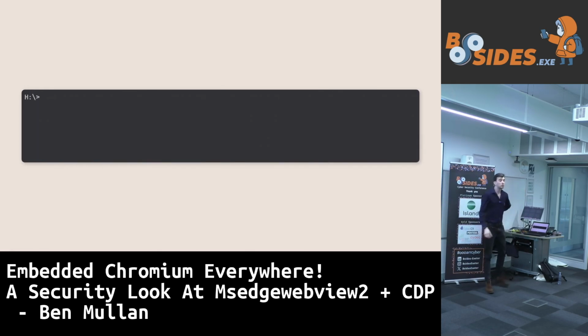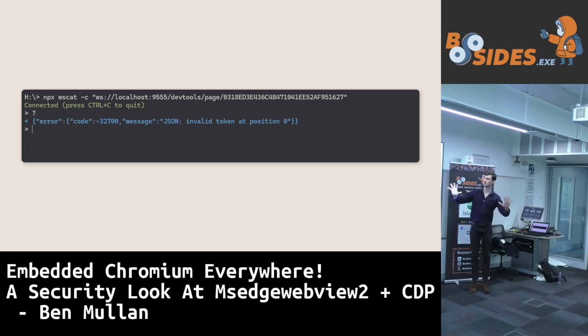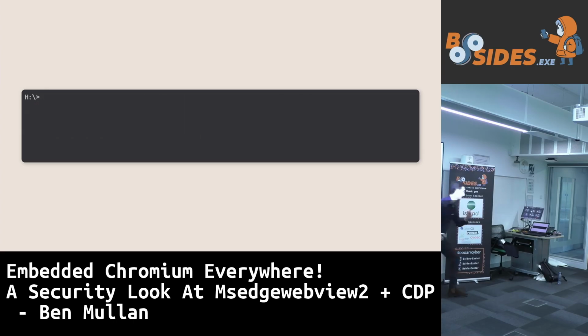If we then take a simple WebSocket client, a little bit like Telnet or SSH, this is just a text-based back and forth, and we say, npx WizCAD, that's just the name of my WebSocket client, -c connect to that endpoint. We took a Chromium image, we told it to open a debugging port, we got a page address on that debugging port, we connected to that debugging port. Okay, you with me so far?